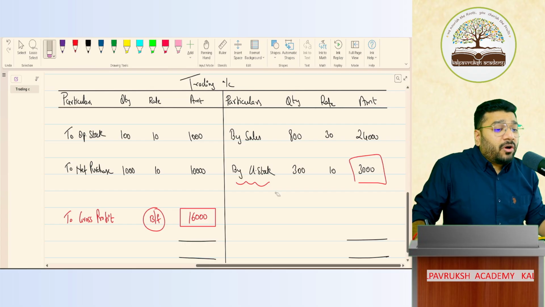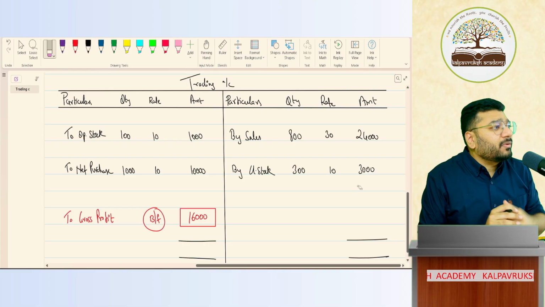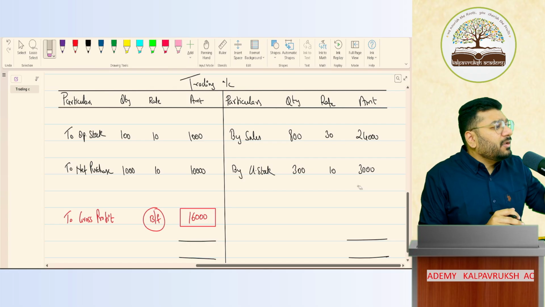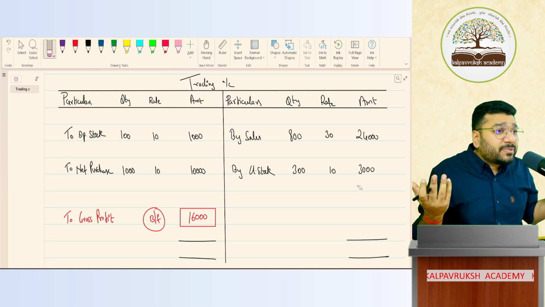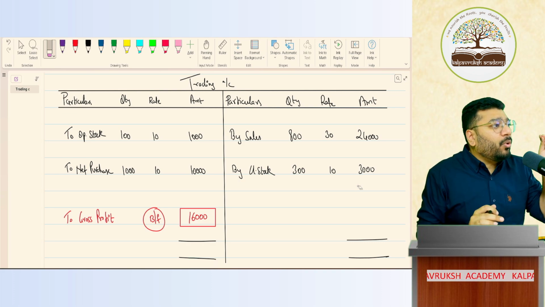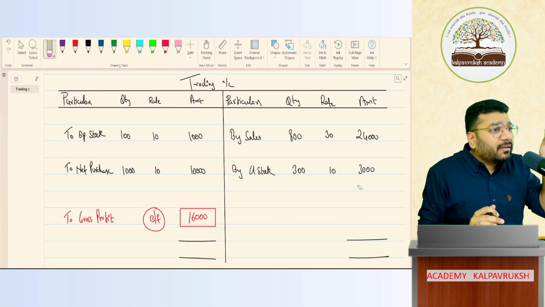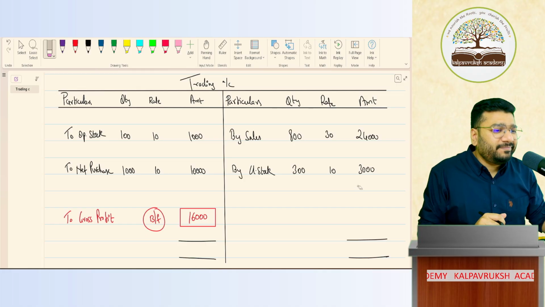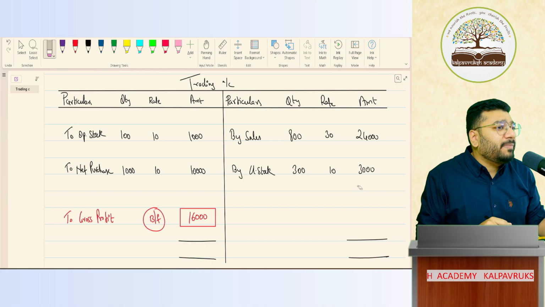One, why do we record closing stock in the credit side of trading account? I'll discuss in detail what is closing stock, what is closing inventory, what all items come in that, what are the different types of inventories, everything I'll discuss today. But I want to understand in the first instance, why do we record closing stock in the credit side of trading account? Okay. So those who have done classes 11th and 12th with me, you have said the term, it is reversal of purchases. For other people, I have to make them understand.